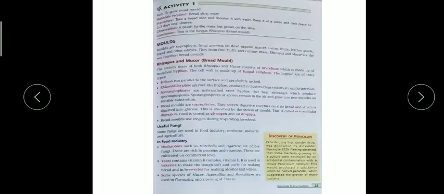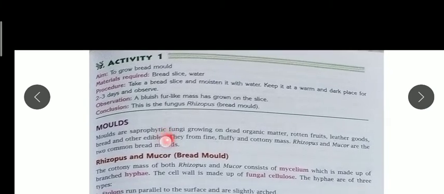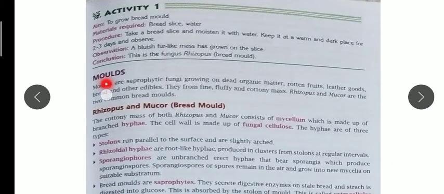In the next part you can see one activity is also given. This mold I will explain in the next video. Let's see this activity, to grow bread mold. At home also you can grow bread mold. For this you need only two things: a bread slice and water.